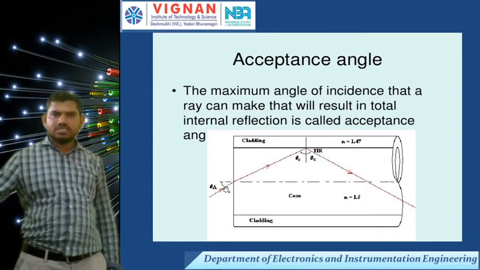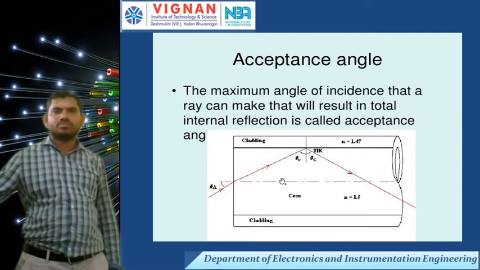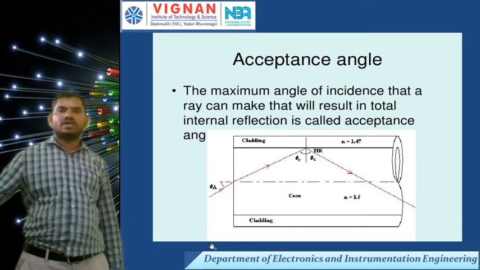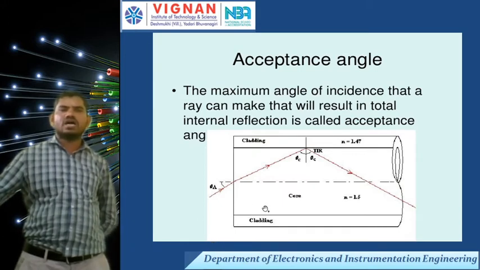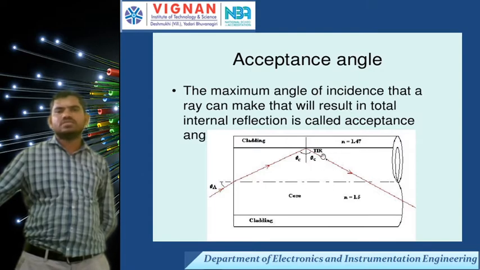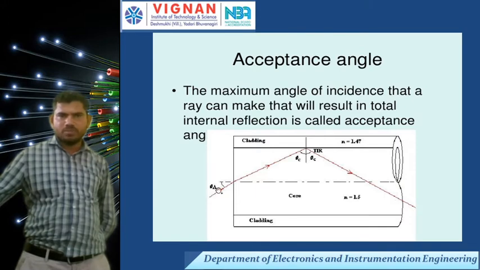When we increase the incident ray angle, the ray moves away from the core-cladding interface. Always the condition is that the refractive index of the core, N1, is greater than the refractive index of the cladding, N2. Here this is the maximum angle, that is nothing but the acceptance angle. Here is the critical angle. The ray goes to the core-cladding interface.